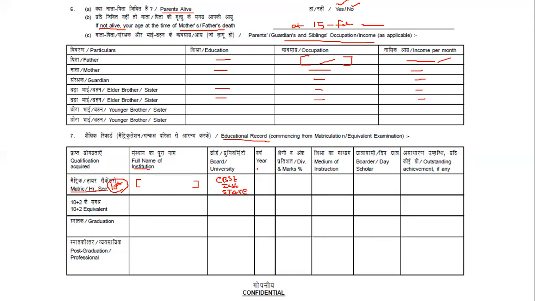And year, so up to which year you have been, and which year you have passed this 10th, okay. So if it is 2011 or 12, that's written over here. And what's your mark? So that is in percentage, written over here. And medium of instruction, so English or Tamil or which medium, okay, English, Tamil, or Hindi. So those things you'll be writing over here. And then boarder or day scholar, whether you have been in a hostel or you go to school daily. Then any outstanding achievements during your school time, okay, in your 10th standard.